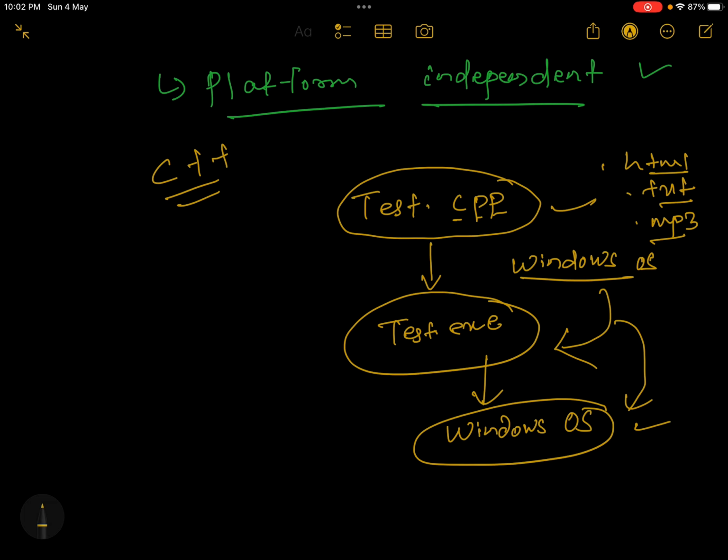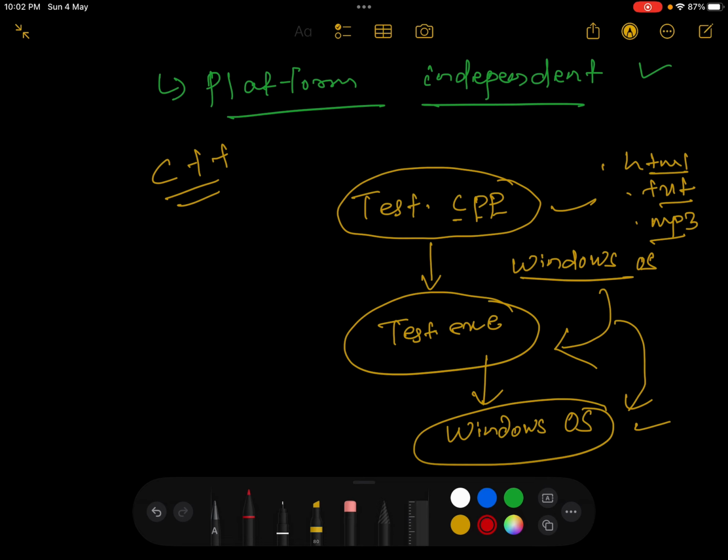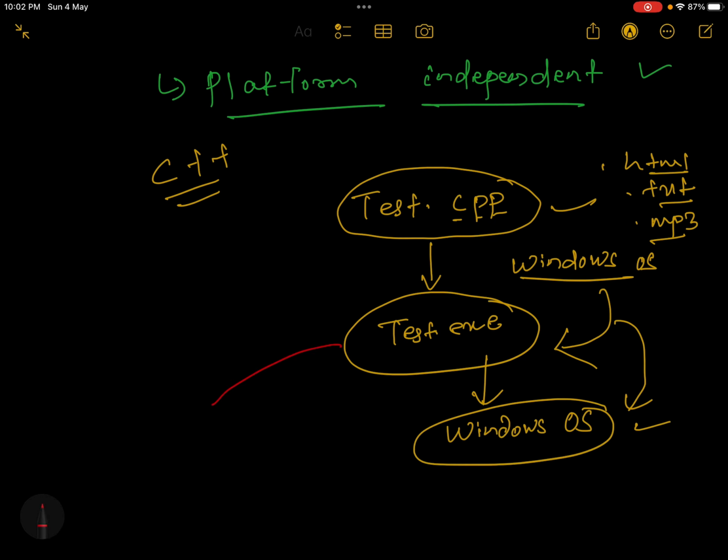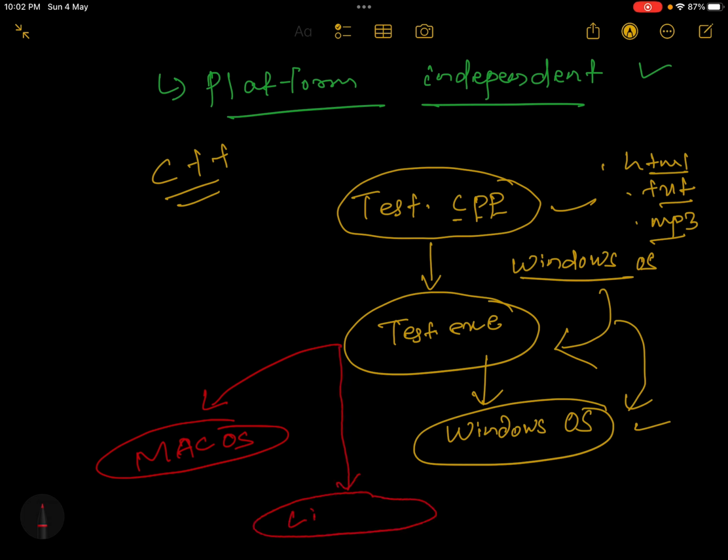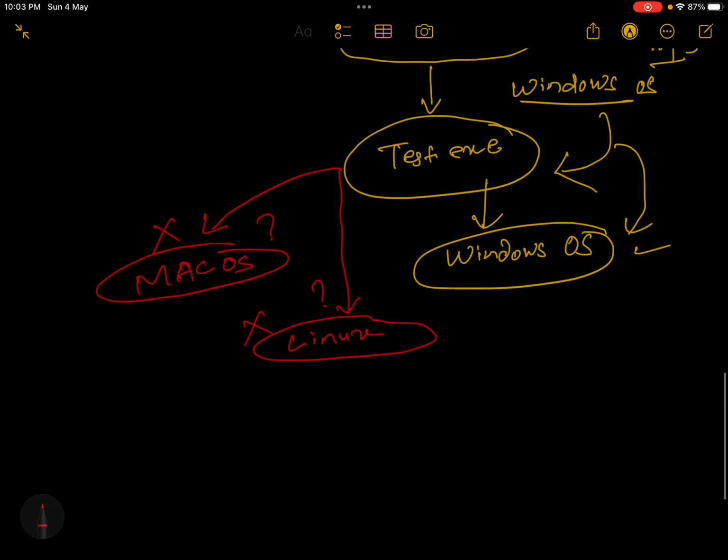Now my question is, can you run this .exe file? Let's assume I want to run it on the Mac, or I want to run it on Linux. Can you run this .exe file? Definitely the answer is no, you cannot run. You cannot run this .exe file on Mac OS or Linux. So there comes the problem.